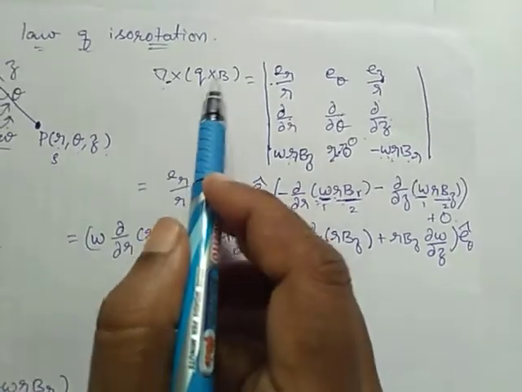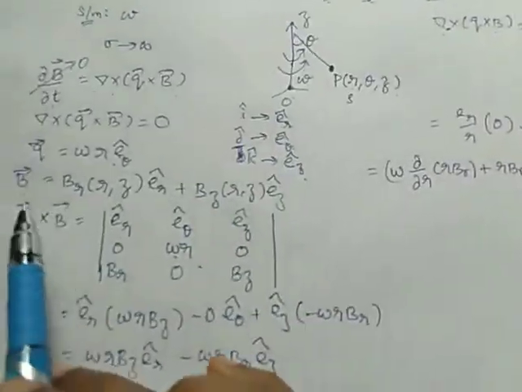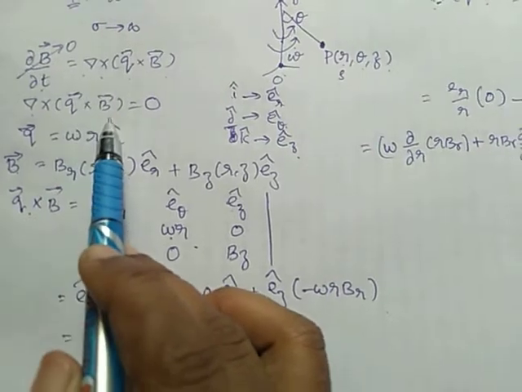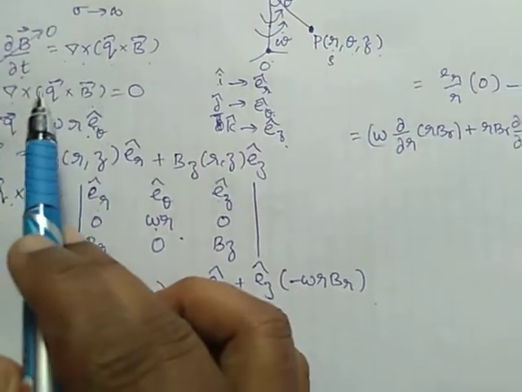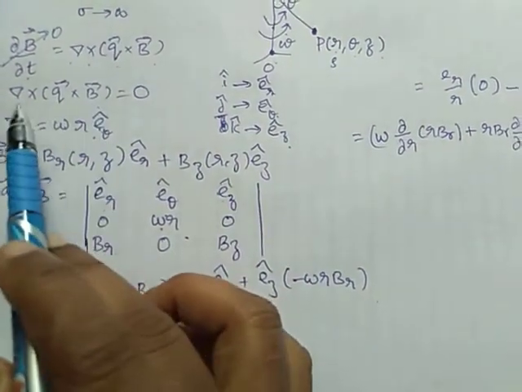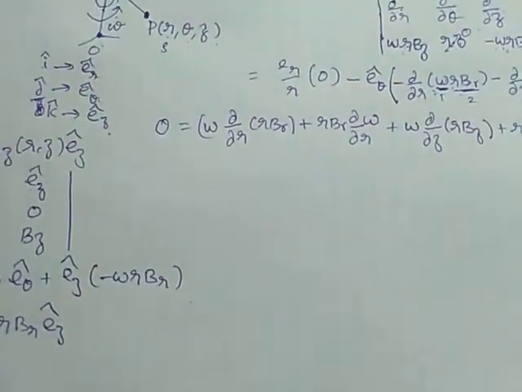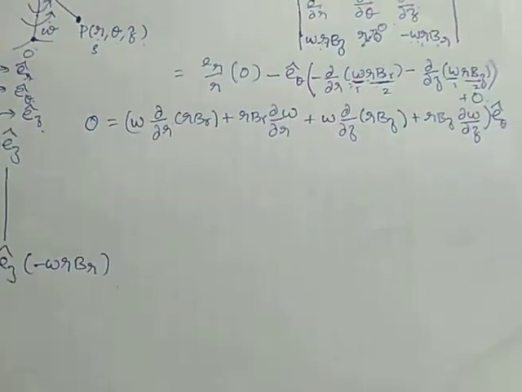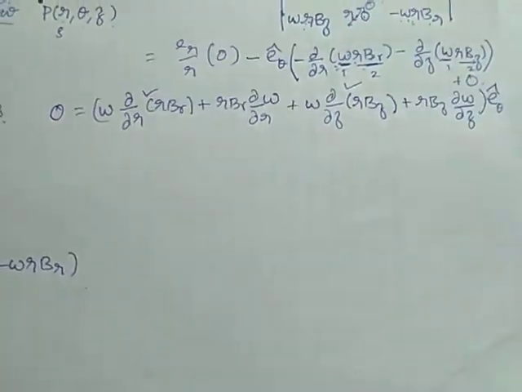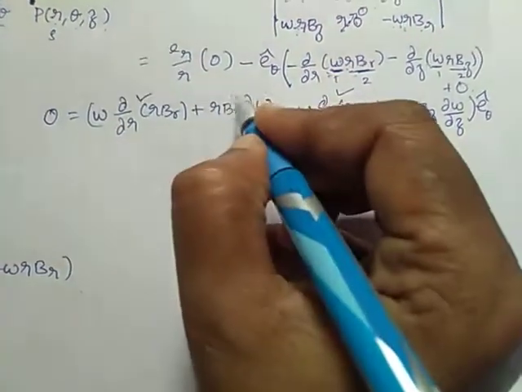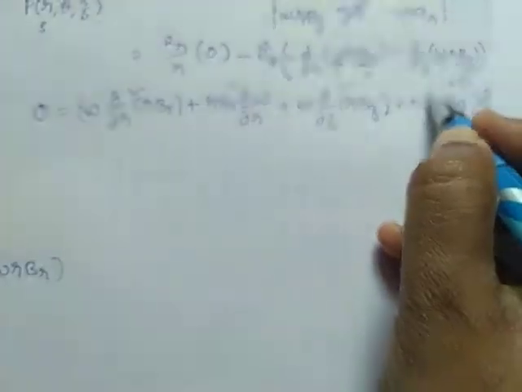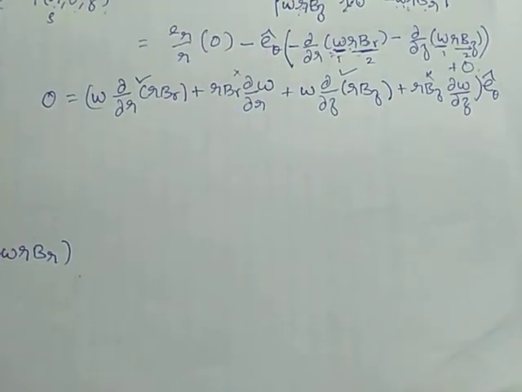Actually, what is del cross Q cross B? From this equation, curl of Q cross B is 0. Therefore, I have substituted curl of Q cross B as 0. Group the terms, omega terms and R terms.